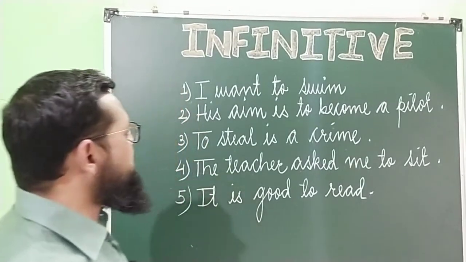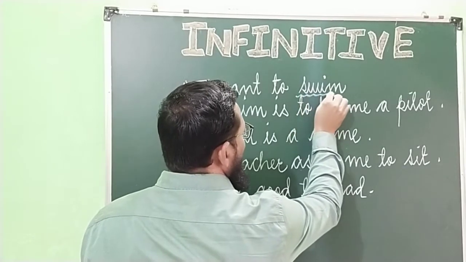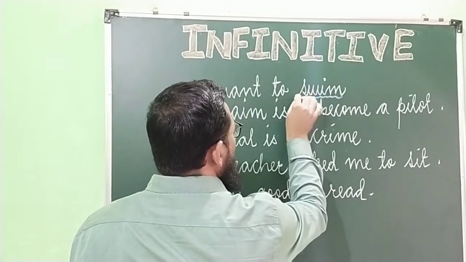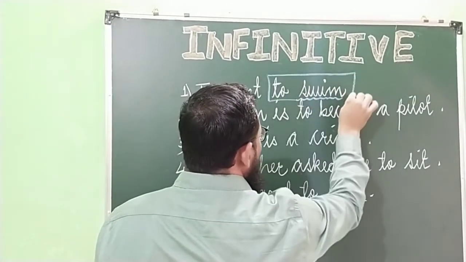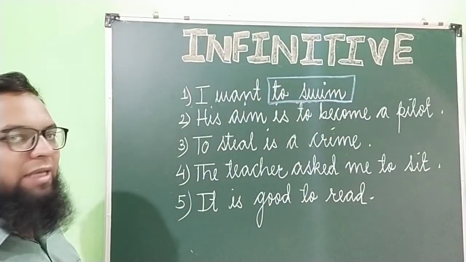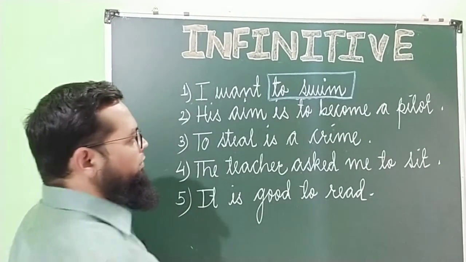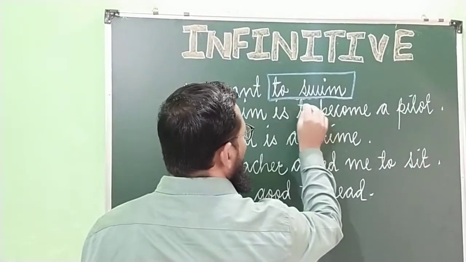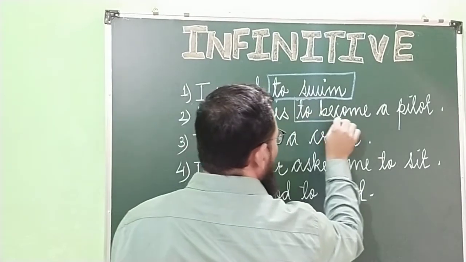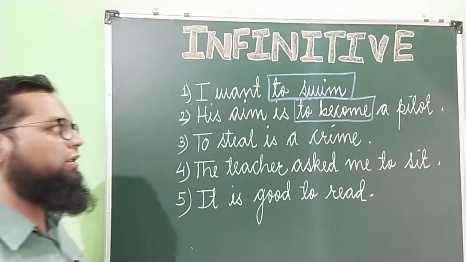The first sentence, I want to swim. Now see, swim is a verb which is in the first form. Before that to is added. So this complete set will be an infinitive. Second example, his aim is to become a pilot. Now become is the first form of the verb and before that to is added. So this to become will be an infinitive.